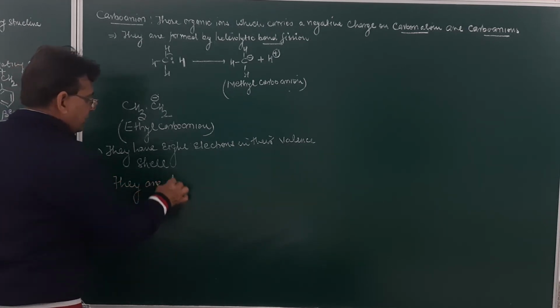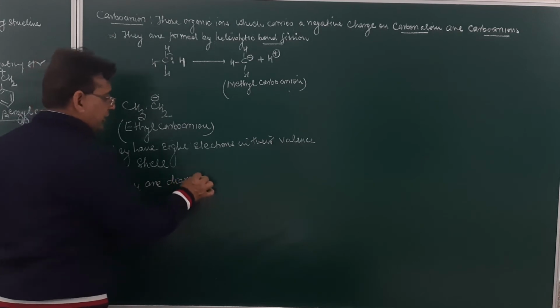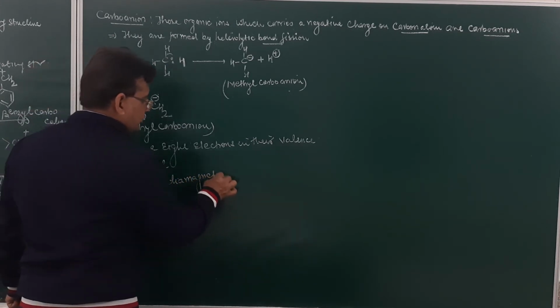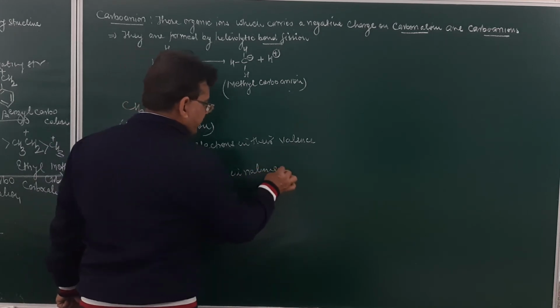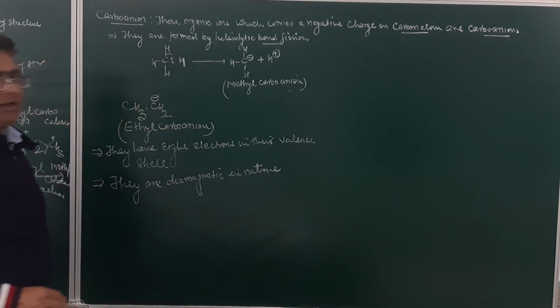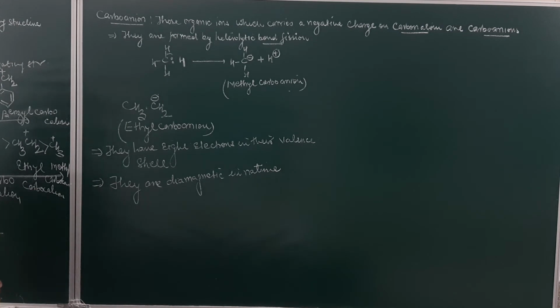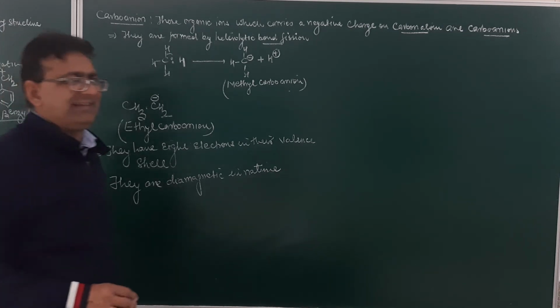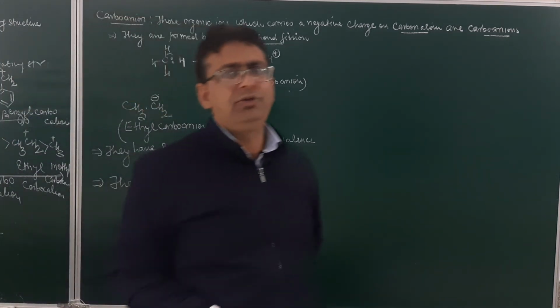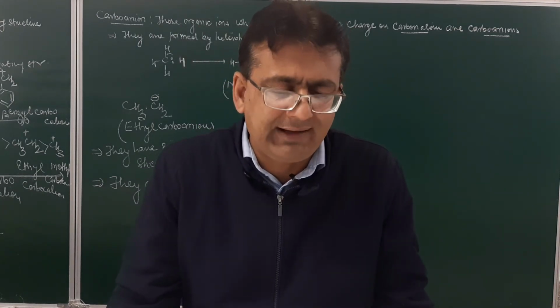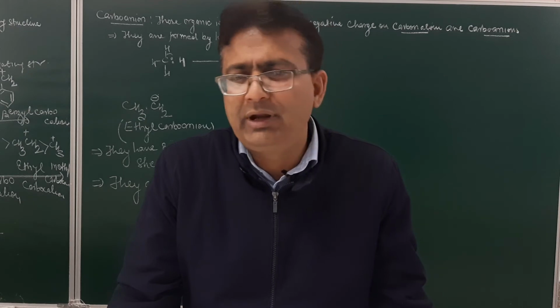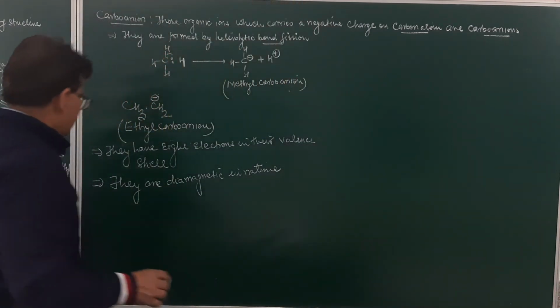So these carbanions are diamagnetic in nature. So we have a diamagnetic nature of a carbanion. Now student, as far as stability of carbanion is concerned, it is directly proportional to minus I, inversely proportional to plus I, and directly proportional to the number of resonating structures.